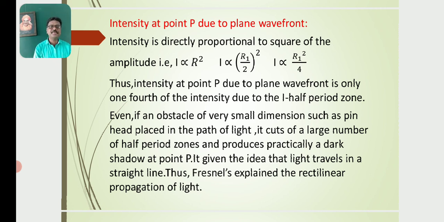Even if an obstacle of very small dimension, such as a pinhead, is placed in the path of light, it cuts off a large number of half period zones and produces practically a dark shadow at a point P. It gives the idea that light travels in a straight line. Thus, Fresnel explained the rectilinear propagation of light.